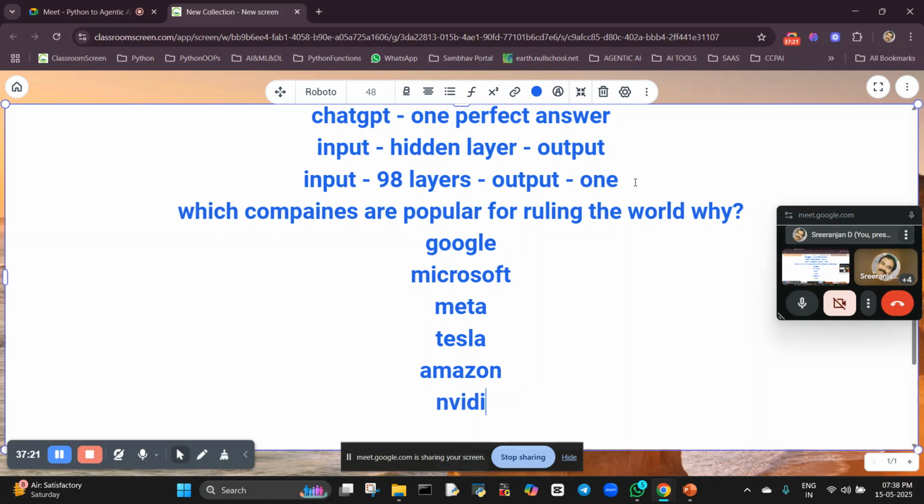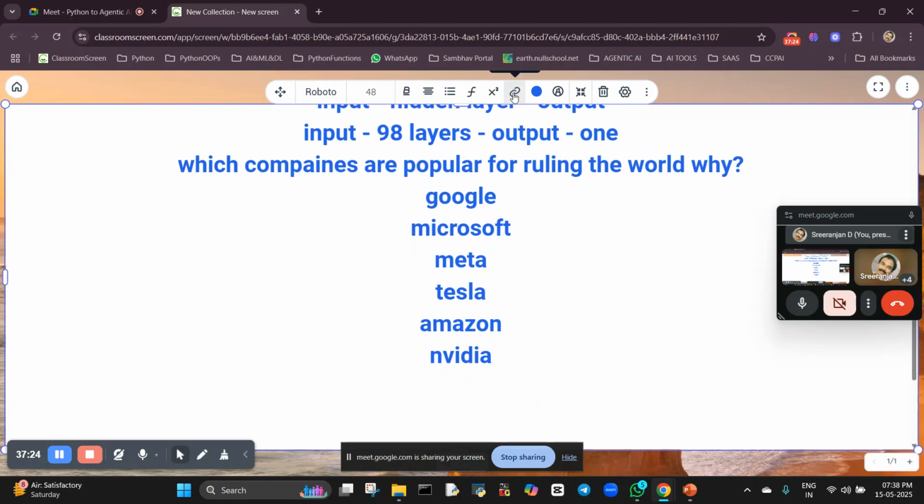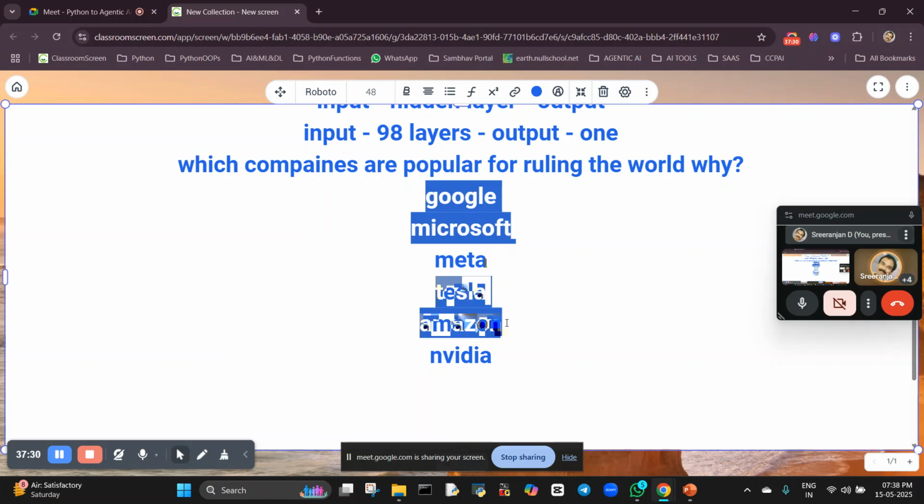They have information kind of network. Okay, so why are they ruling the world? Google, Microsoft, Meta, Tesla, all of these: is there any common point? I'm giving the hint. Is there any common point in all of them? It's already established in the market. Already established in the market. Very good.